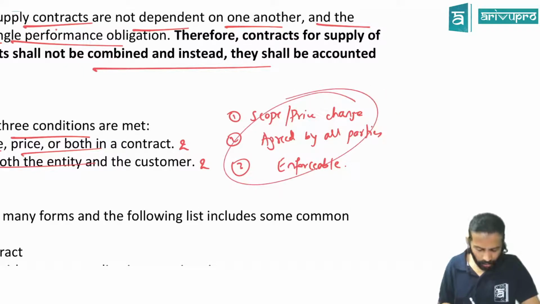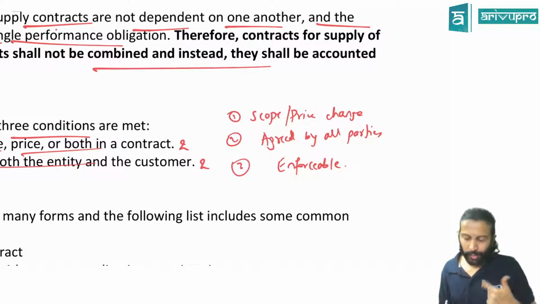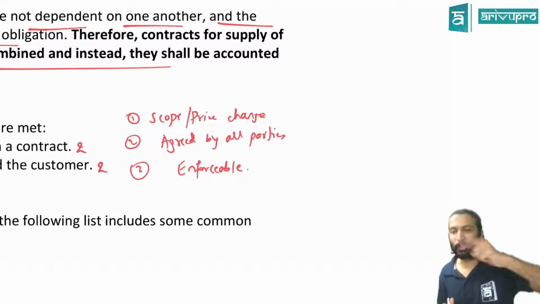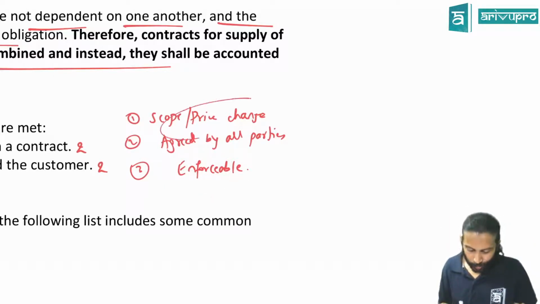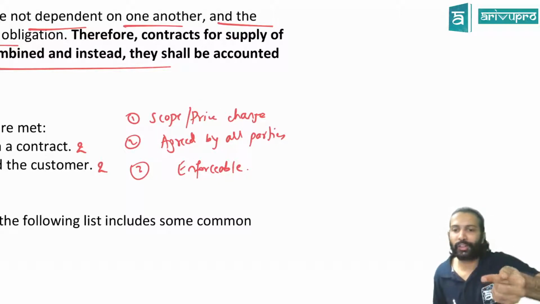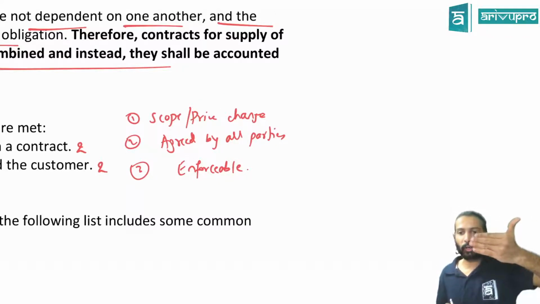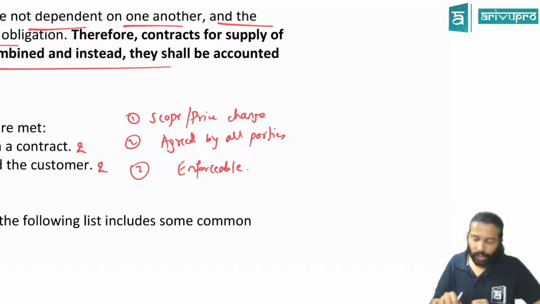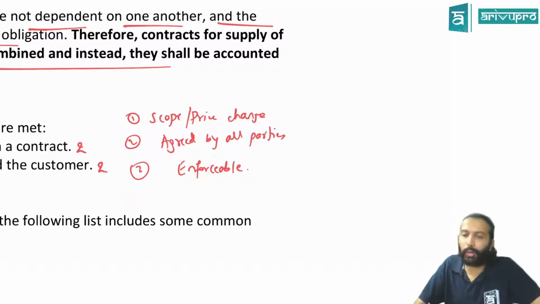Suppose there was a liquor contract between 2 parties: give me 1,000 units of a particular liquor. Suddenly the government banned liquor. And you modified it from 1,000 to 1,200. Instead of 1,000 bottles, now we'll supply 1,200 bottles. That is a change because the scope has increased. Earlier the scope was only to supply 1,000 bottles. Now the scope has become 1,200. Correct? So it's a change, and it's agreed by all the parties also. But can you legally enforce it? No, because the government has put a restriction on the sale of liquor products. So all the three should be satisfied. Then only we could say the contract has been modified.